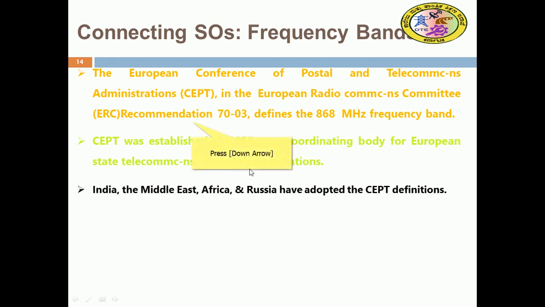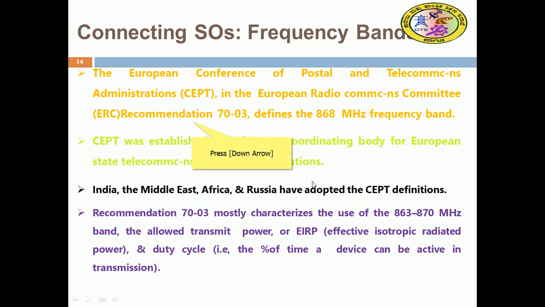CEPT was established in 1959 as a coordinating body for European telecommunication and postal organizations. India, the Middle East, Africa, Asia and Russia have adopted the CEPT definitions, that is recommendation 70-03 for the 868 megahertz band. This is going to be adopted in our country also. It mostly characterizes the use of the 863 to 870 megahertz band. It permits the effective EIRP, effective isotropic radiated power, and the duty cycle, that is the percentage of time a device can be active in transmission.